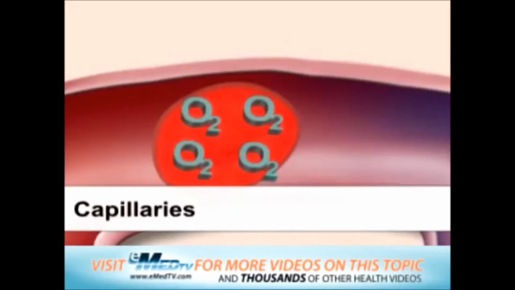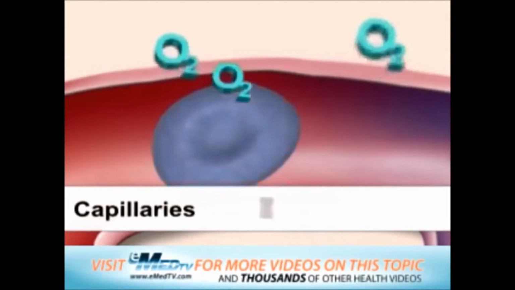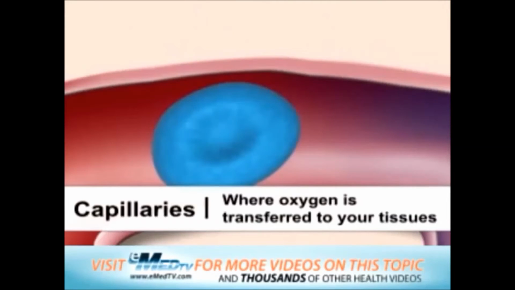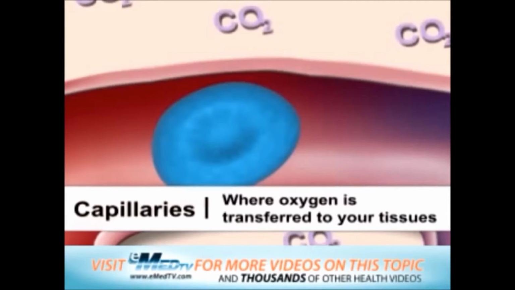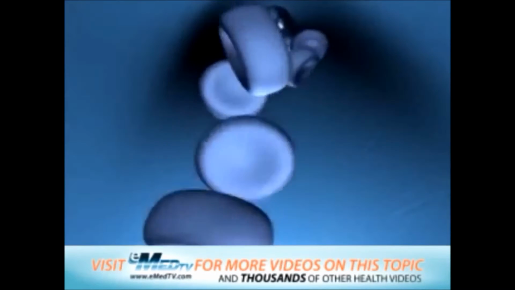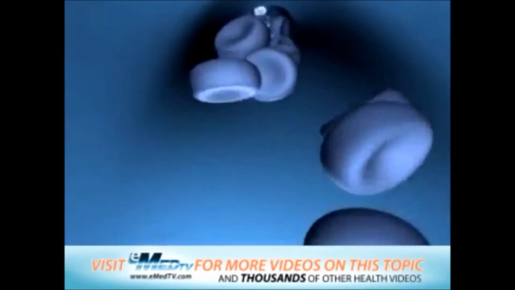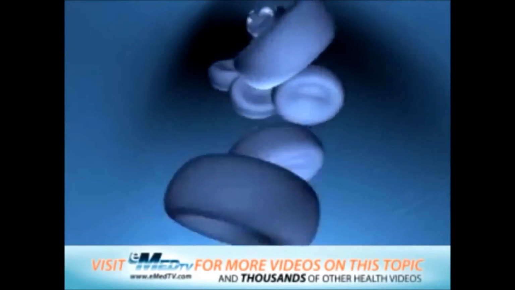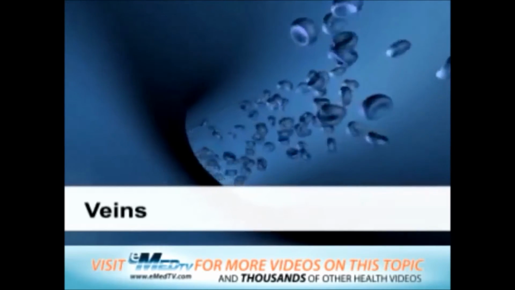The smallest branches are called capillaries. And this is where the oxygen in your blood is transferred to your tissues. In exchange, the wastes from your cells, including carbon dioxide, are transferred into the blood. Just beyond this area, the capillaries begin to merge together and eventually form larger vessels called veins, which lead back